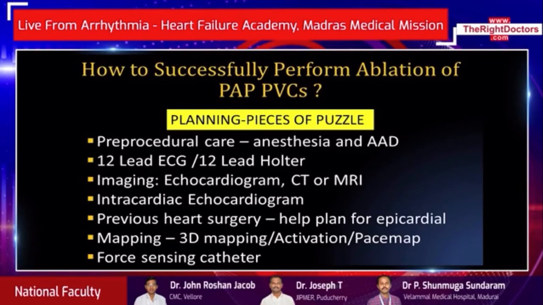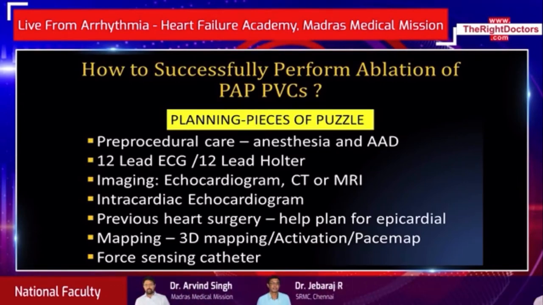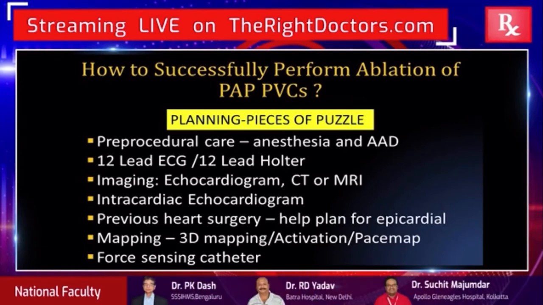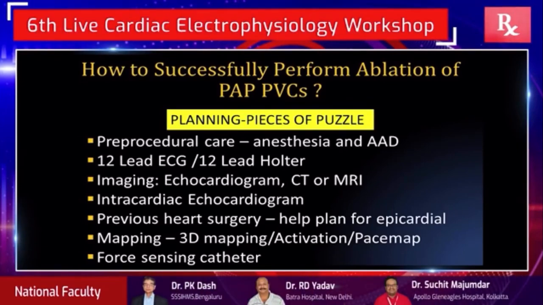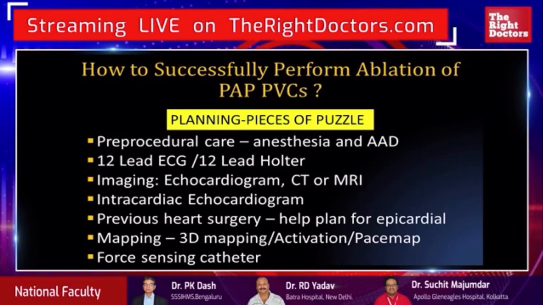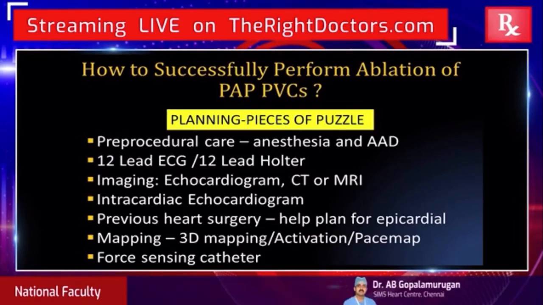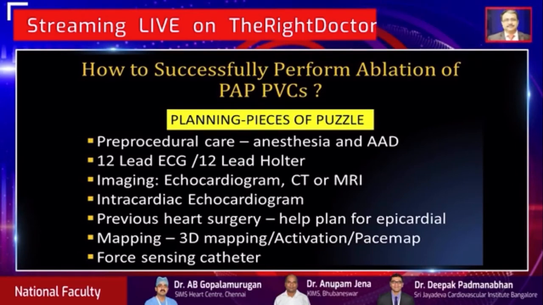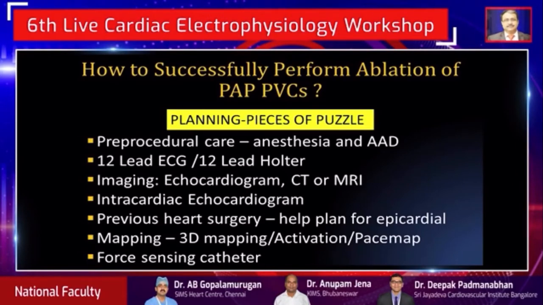It's again important to review the 12-lead ECGs and Holter, most importantly to try and pick up those changes which can guide you whether this is going to be a challenging case. And I'm going to show what ECG changes are those seen. On 12-lead Holters, if you see a variable exit, a slight change in morphology with these PVCs, you are up for a battle, because those patients will have preferential exit, multiple exits, and you're going to spend a lot of time trying to eliminate those PVCs.